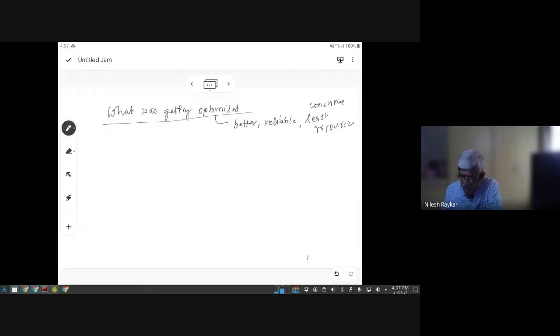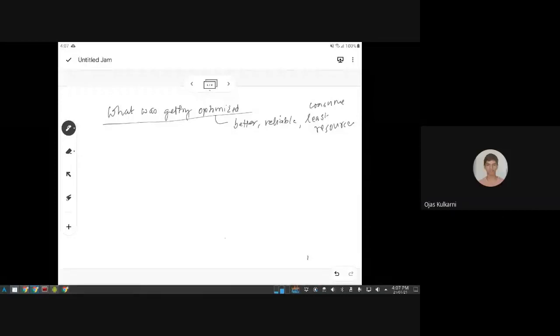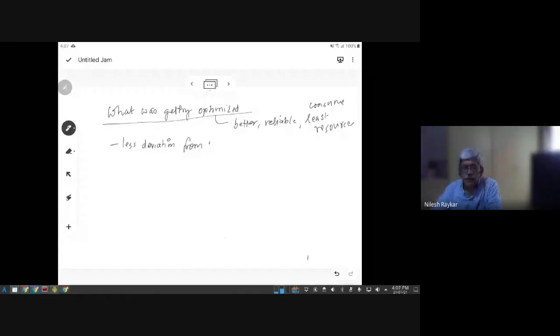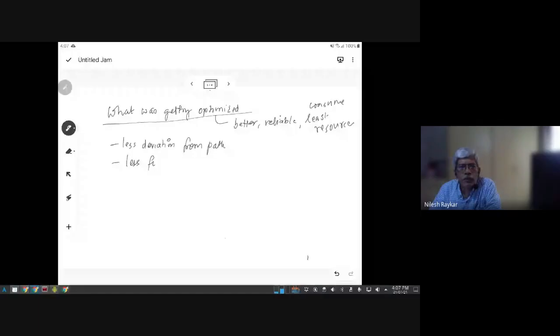Less deviation. We'll need less fuel because of less deviations. Less fuel? How less fuel? Can you explain? Means how less fuel? Do you mean to say that the car which consumes the least fuel is the optimum car?